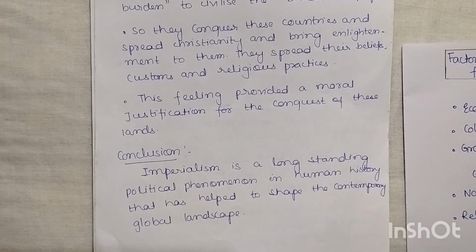It was a very long-standing political process that has shaped human history around the world, because many imperial nations conquered the lands of Asia and Africa. We can see this in another topic, where we will cover imperialism in Asia and Africa. You will get to know how they conquered these lands.